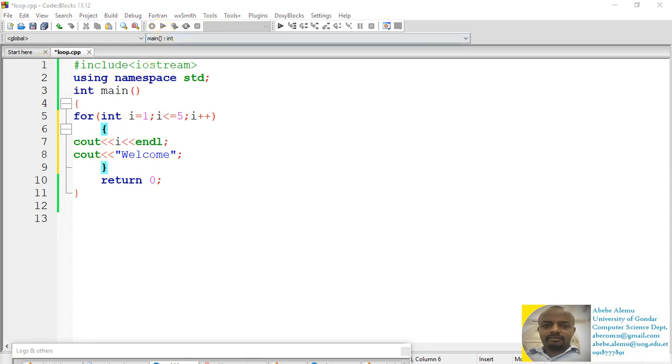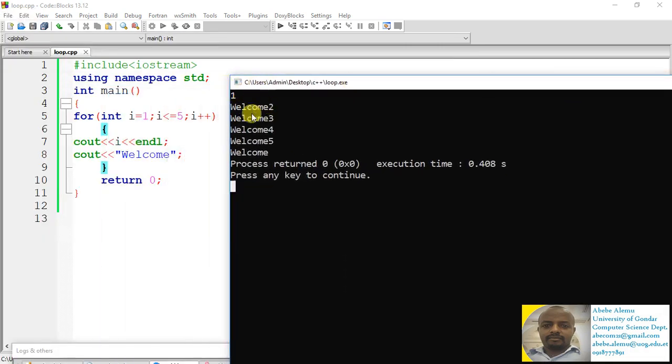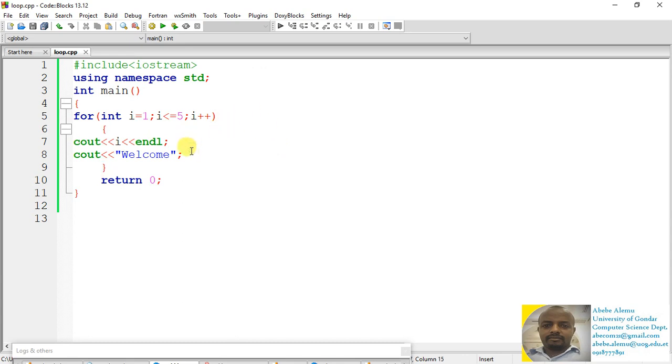So in this case, we'll get 1 will come, 2 will come, 3 will come, 4 will come, 5 will come, like this. So one thing that you should understand is if the number of statements that depend on the for loop is 2 or more, bracket is a must. If the number of statements that depend on the for loop is 1, bracket is optional. You can add a bracket or you can ignore the bracket. So that's all that you need to know about the for loop.